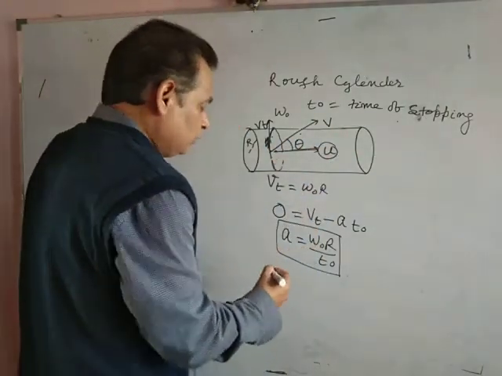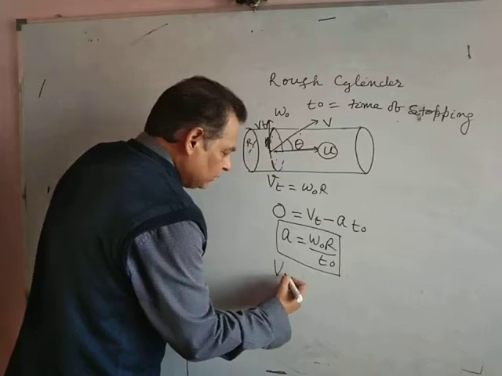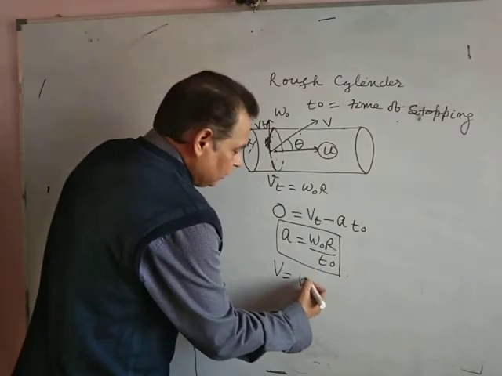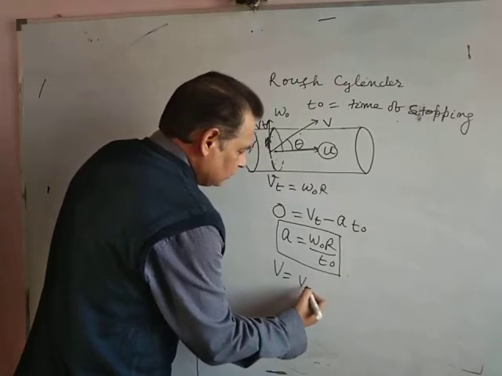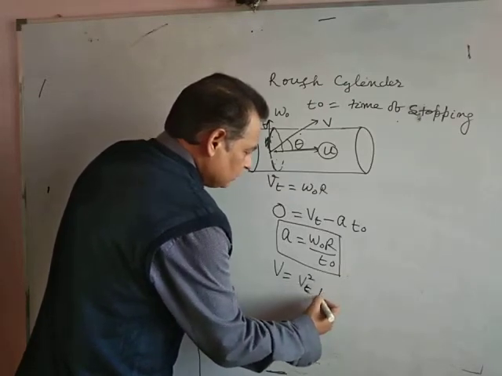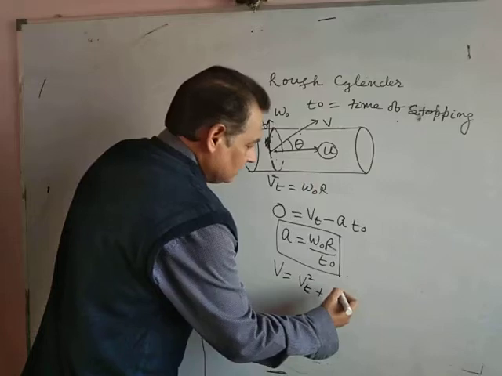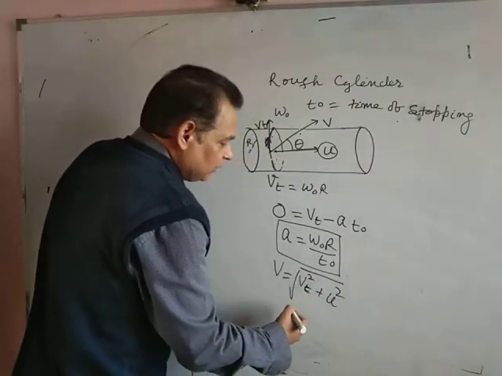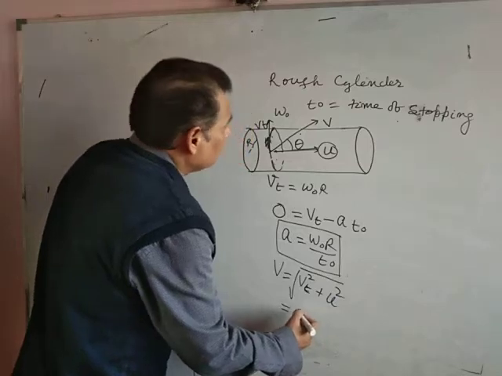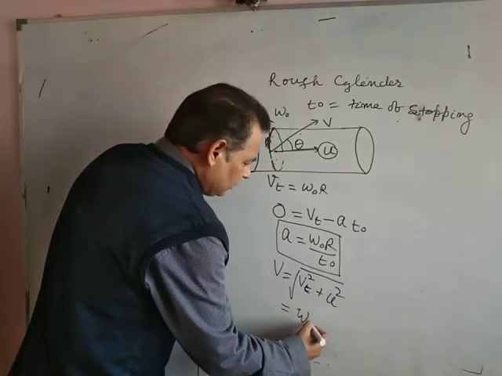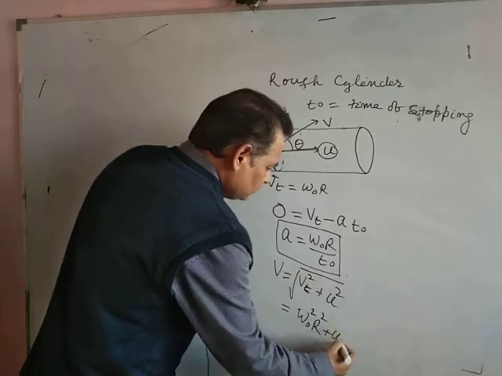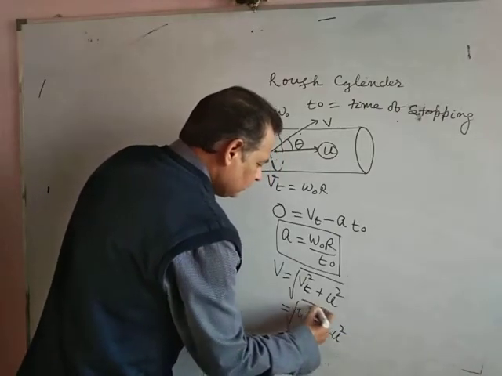Initial resultant velocity v is the square root of Vt squared plus u squared, that is, the square root of omega naught squared r squared plus u squared.